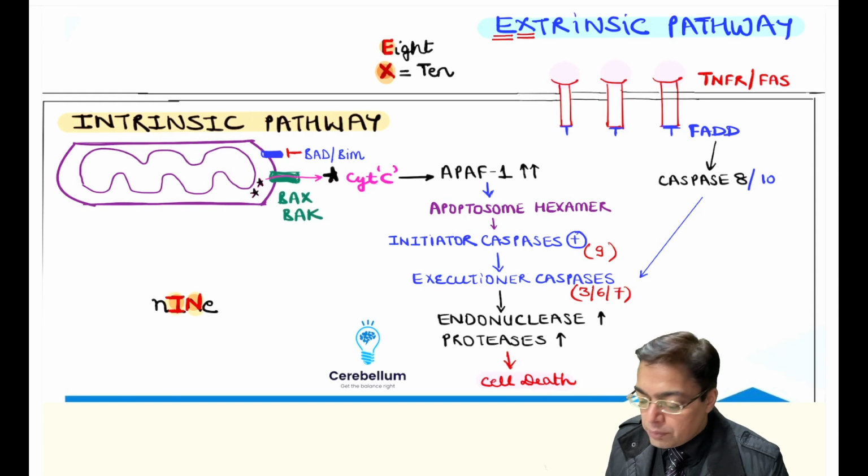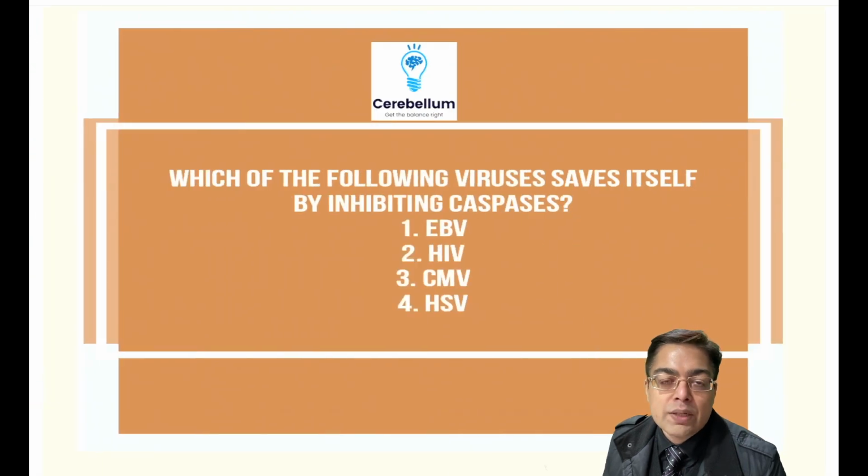Right? Now, once you have remembered this, you just need to answer a simple question in the chat box. Which particular virus is going to save itself by inhibiting the caspase out of the given 4 options? The hint for you, this virus utilizes what we have talked about in the main videos, flip protein.